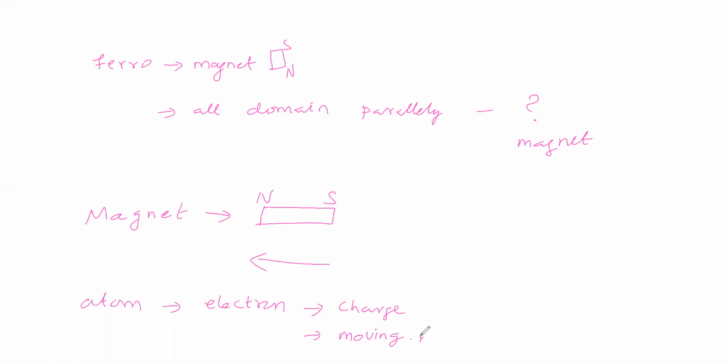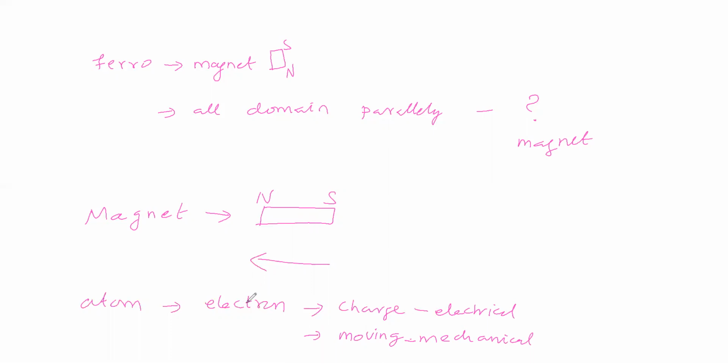Moving in the sense of mechanical energy. Now what is moving? Charge is moving. Electron is moving means charge is moving. Charge is moving means what? Electrical energy. What is current? Current is nothing but movement of charge. That's all. Movement of charge in the sense of movement of energy.